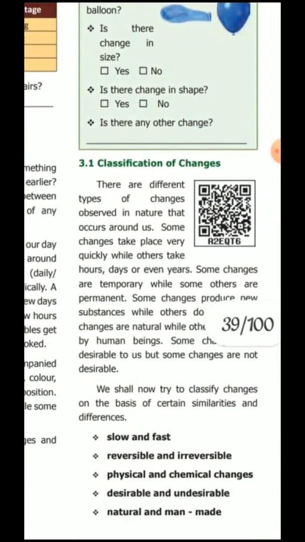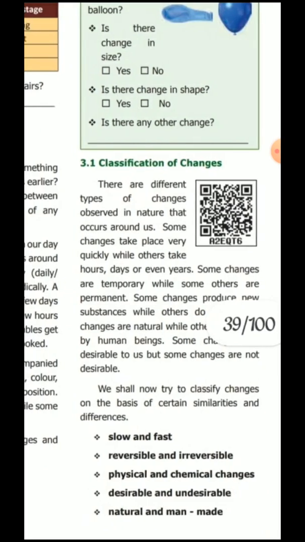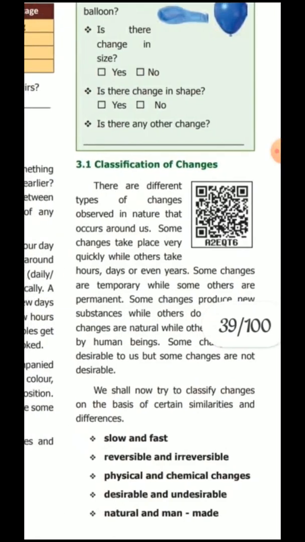Next, classification of change. There are different types of changes observed in nature that occur around us. Some changes take place very quickly, while others take hours, days or even years. Some changes take place very quickly. Some changes take place very slowly. Some changes are temporary while others are permanent.